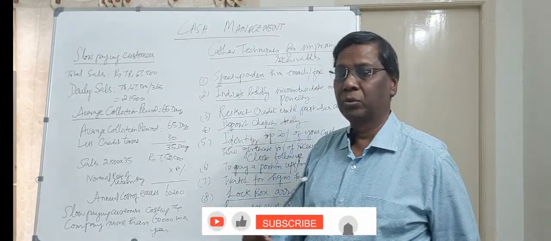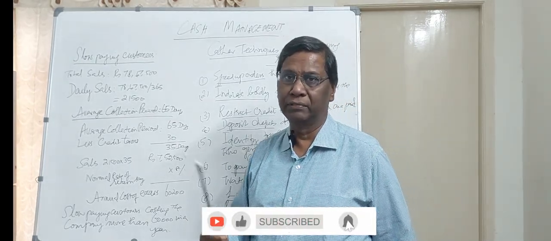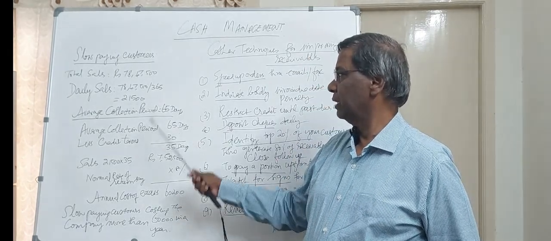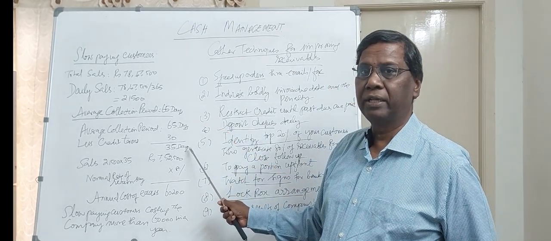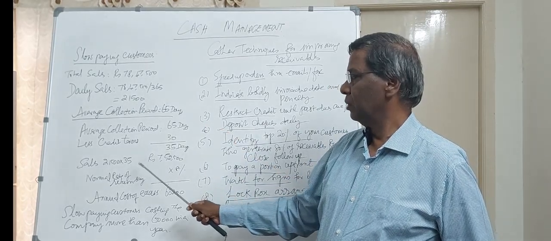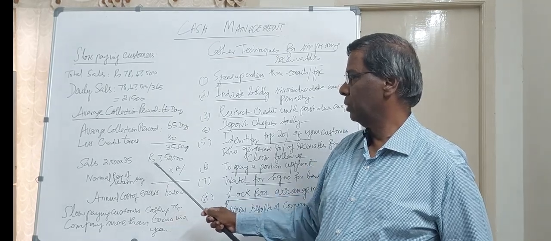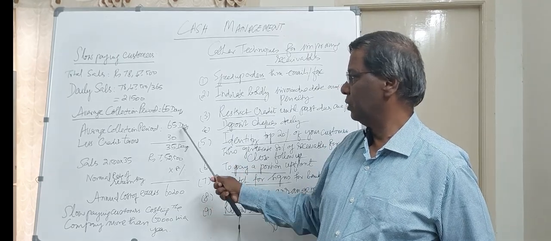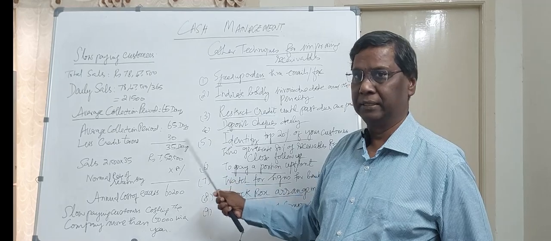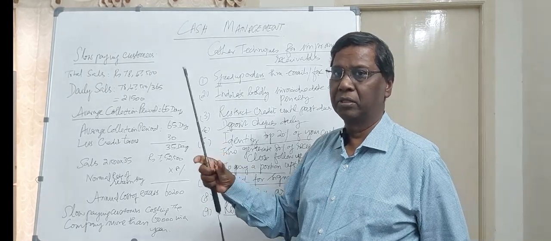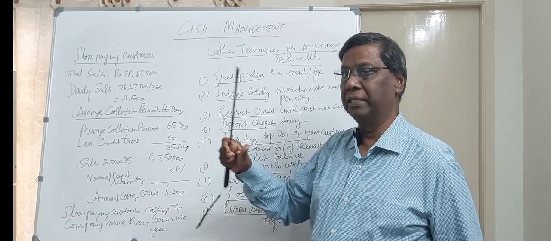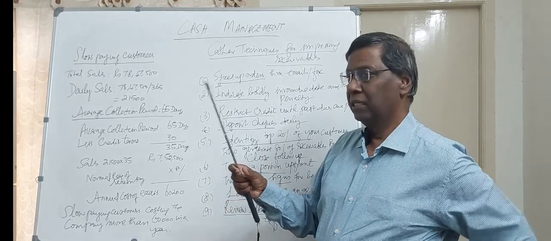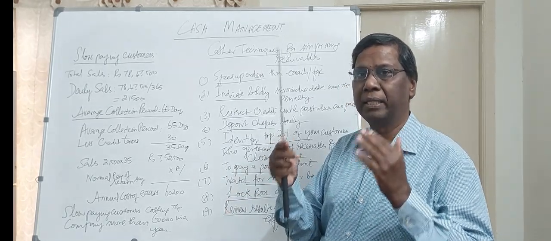So I already told you, everything involves a cost. Nothing is free. So in this case, 35 days into 21,500 daily sales equals the total money blocked in accounts receivable, which is 7,52,500. These are going to come after 30 days. Some regular things will be coming automatically, but here they are taking the average. So 7,52,500 is the money blocked because of the slow paying customers.